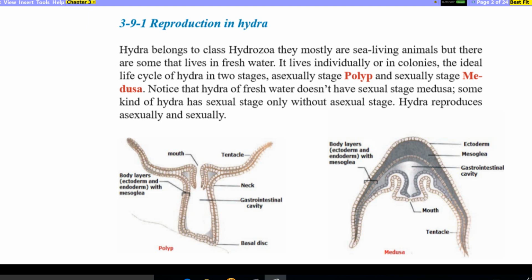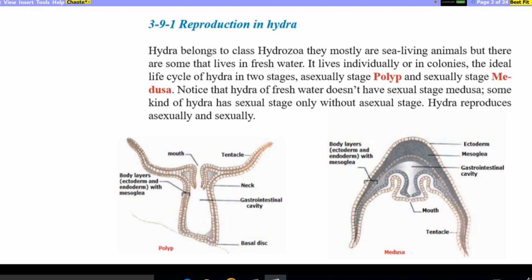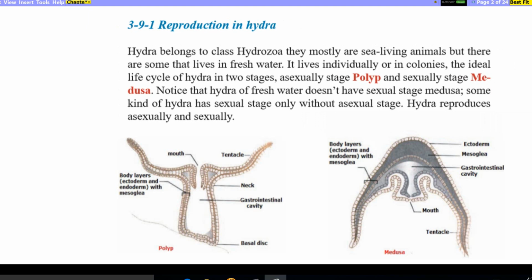Reproduction in Hydra. Hydra belongs to class Hydrozoa. They are mostly sea-living animals, but there are some that live in fresh water too. It lives individually or in colonies. We use the term colony for a group of organisms which live together in nature and they share the labor between them.